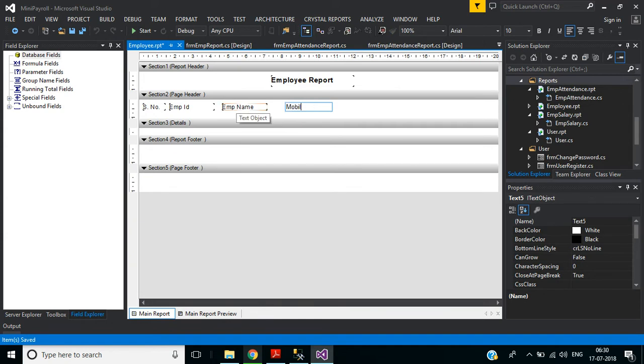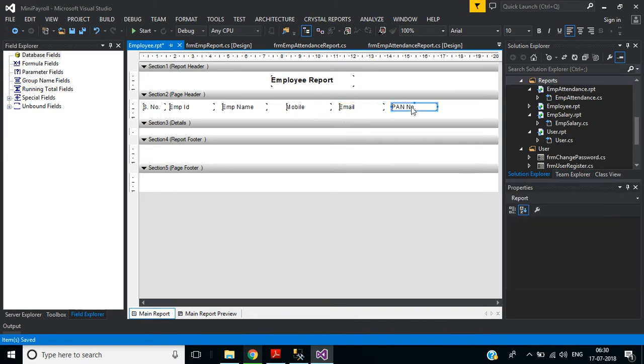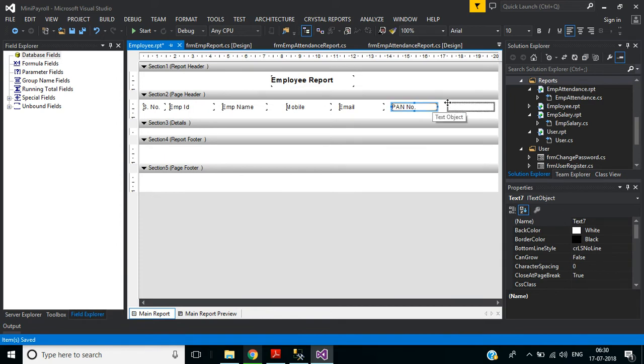Mobile, email, PAN number, date of birth.